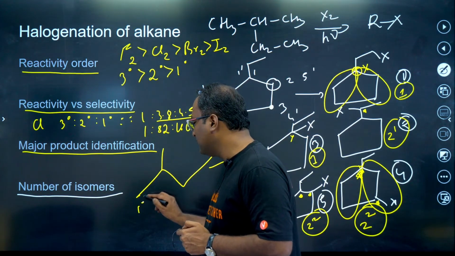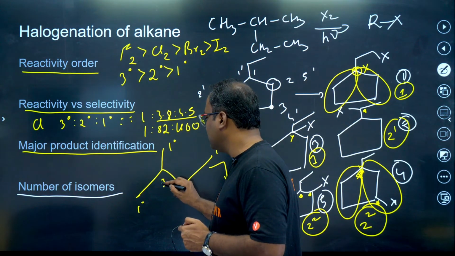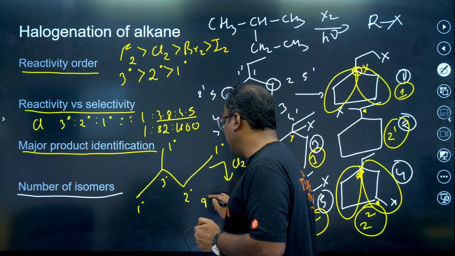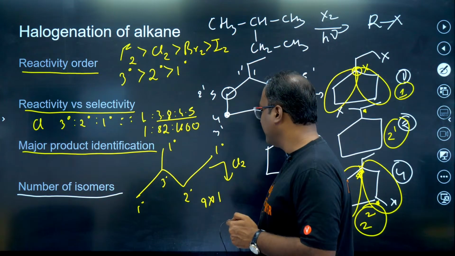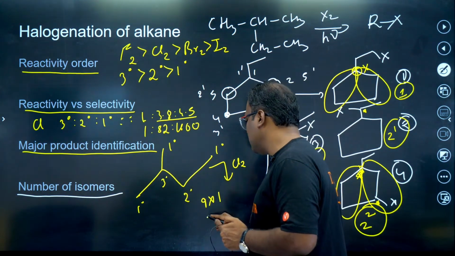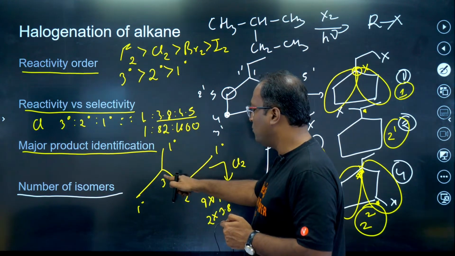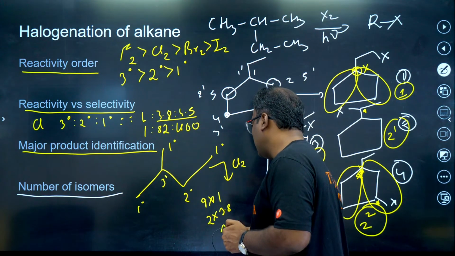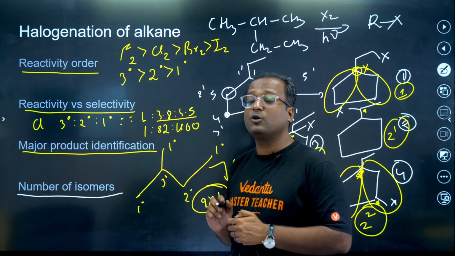So if you check, this is 1 degree, this is 1 degree, this is 1 degree, this is 2 degree, this is 3 degree. You have 9 1 degree hydrogens, 9 with the reactivity 1. You have 2 2 degree hydrogens, 2 into 3.8, and you have only 1 3 degree hydrogen with 4.5. So as you can see, 1 degree hydrogen wins.